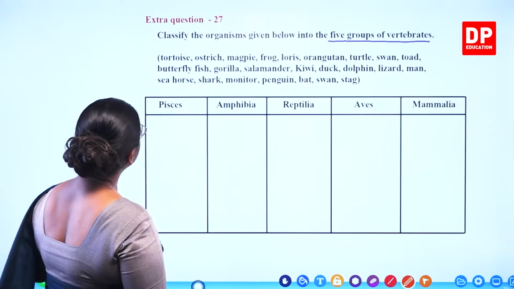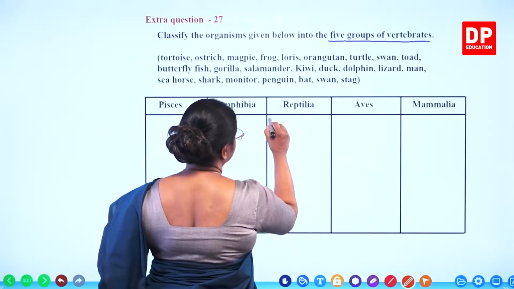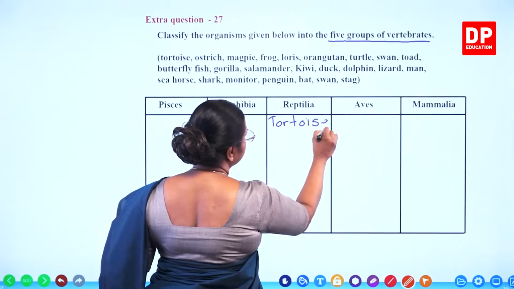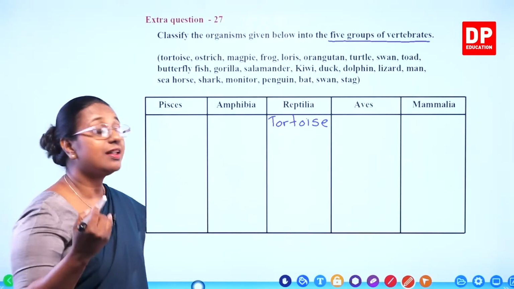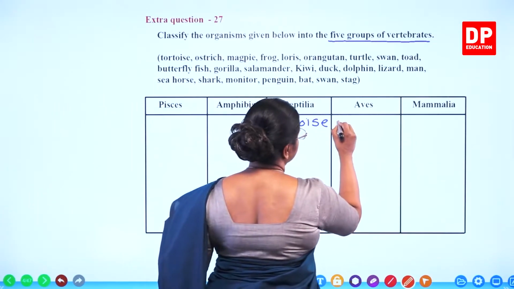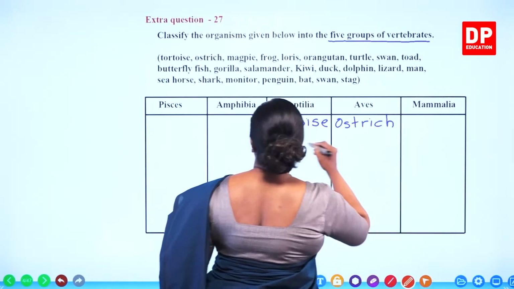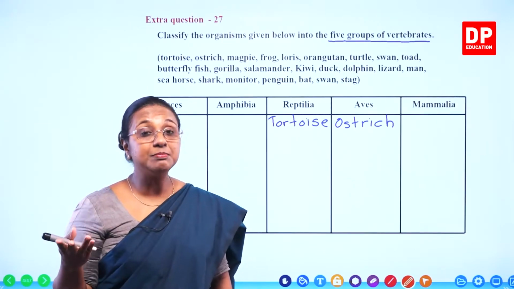If we look at the first one, tortoise, what is it? It is a reptile. Then we have ostrich. Ostrich is the largest bird, so aves. Then we have magpie. Blue magpie, it's a bird.